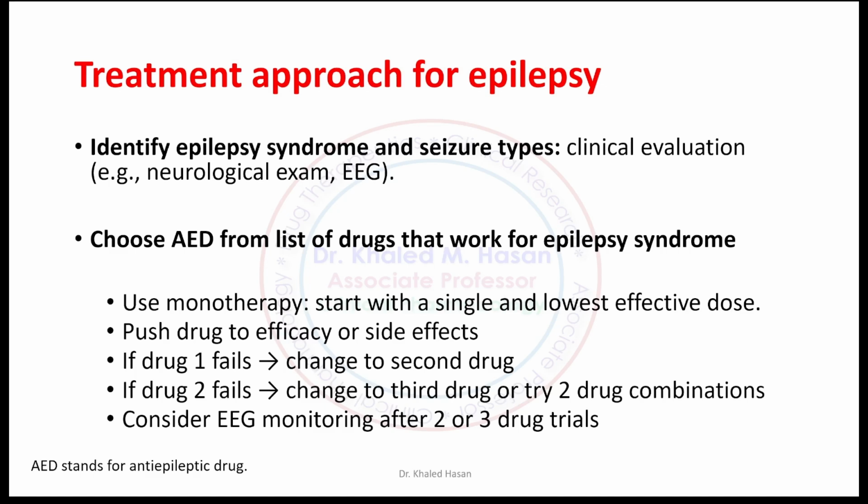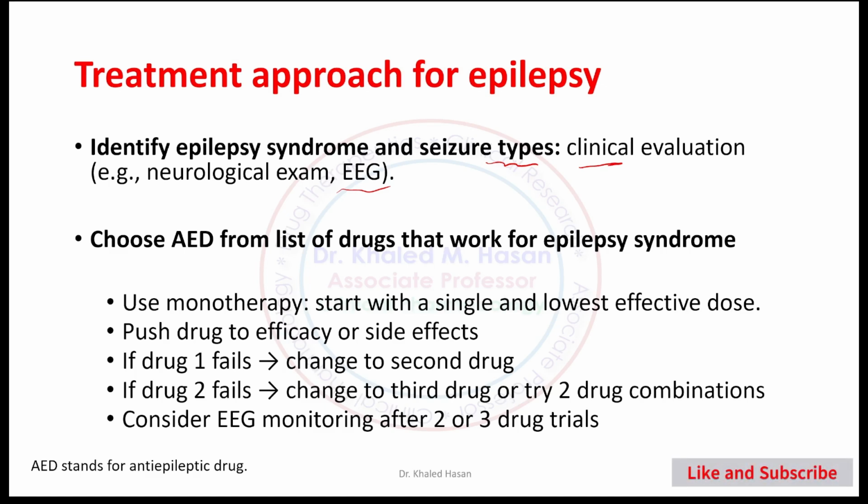Okay. What is the treatment approach, the treatment goals of therapy here? Before we start treatment, we need to identify the cause and type of epilepsy. So number one, identify the epilepsy syndrome and what type you have according to the clinical evaluation, neurological exam, and EEG. So here we have some steps before you decide to go to treatment.